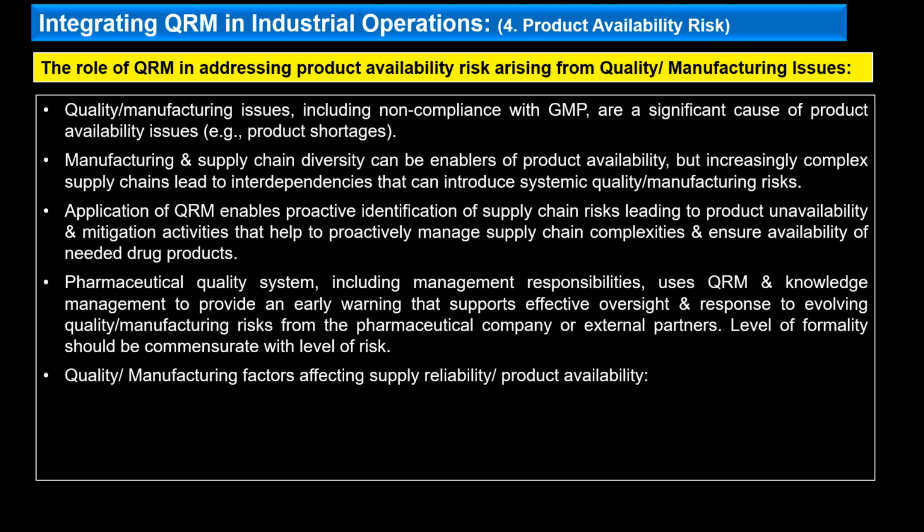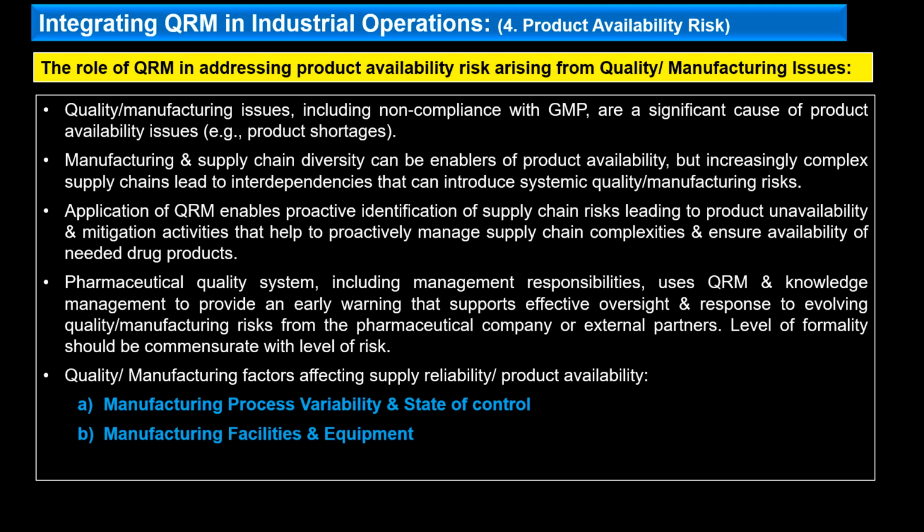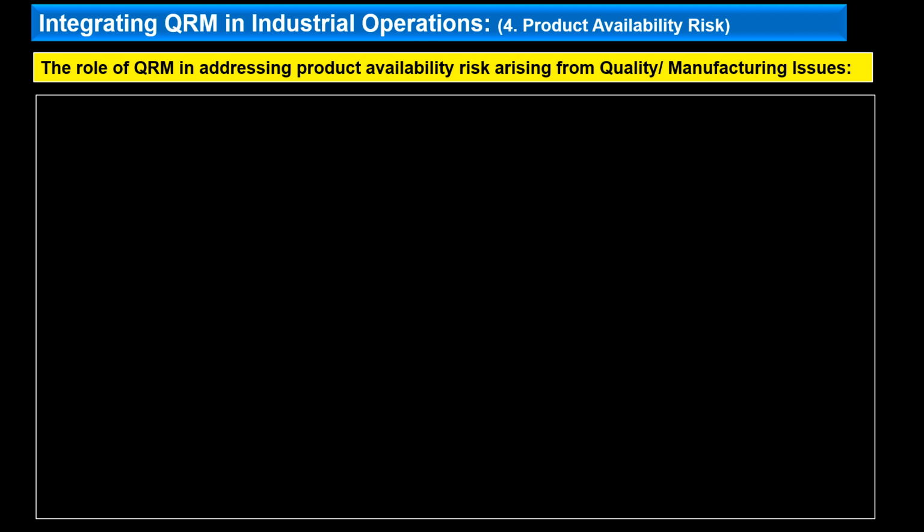The quality and manufacturing factors that specifically apply to the supply chain and product availability have been defined into three categories: manufacturing process variability and state of control, manufacturing facilities and equipment, and oversight of outsourced activities and suppliers. So we'll see how these three important aspects have been addressed in this guideline.